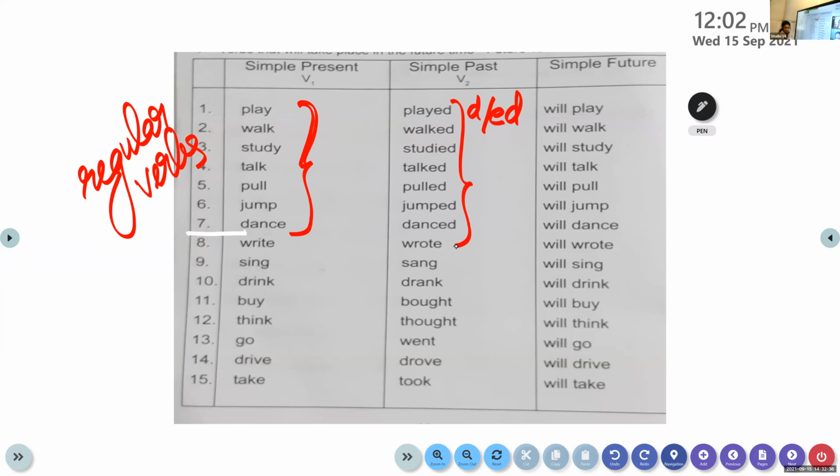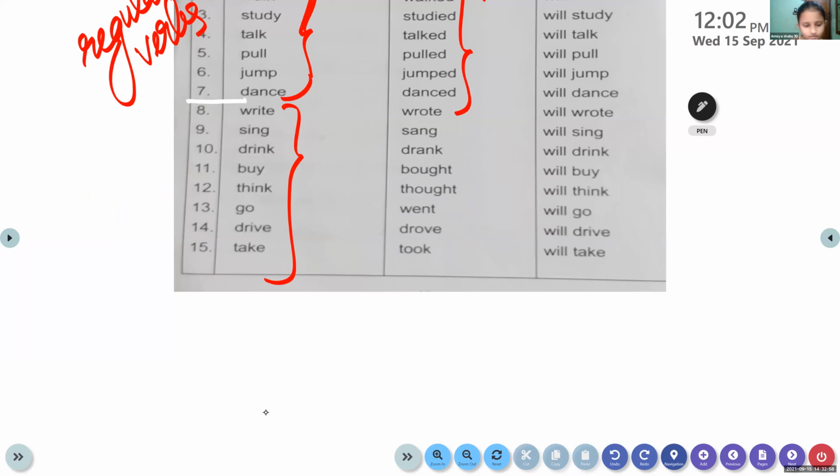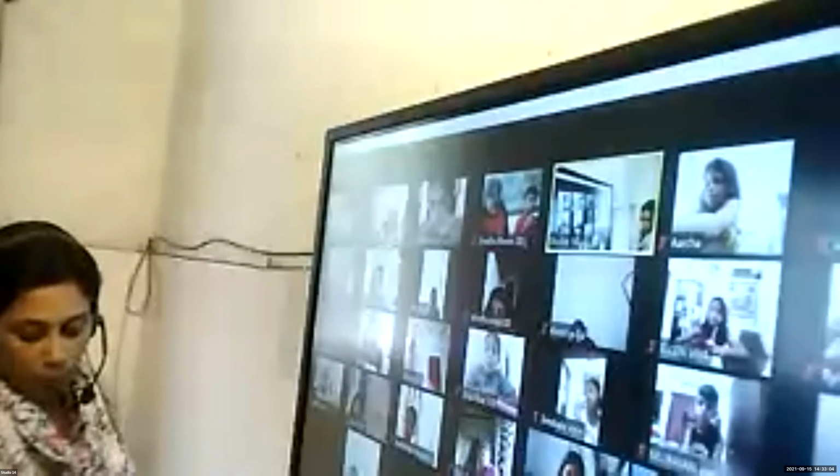But I told you yesterday, in the last session, that all the words do not follow the same rule. There are some other verbs also. Those verbs are called irregular verbs. What do we call them? Irregular verbs. All of you, please keep your workbook open.